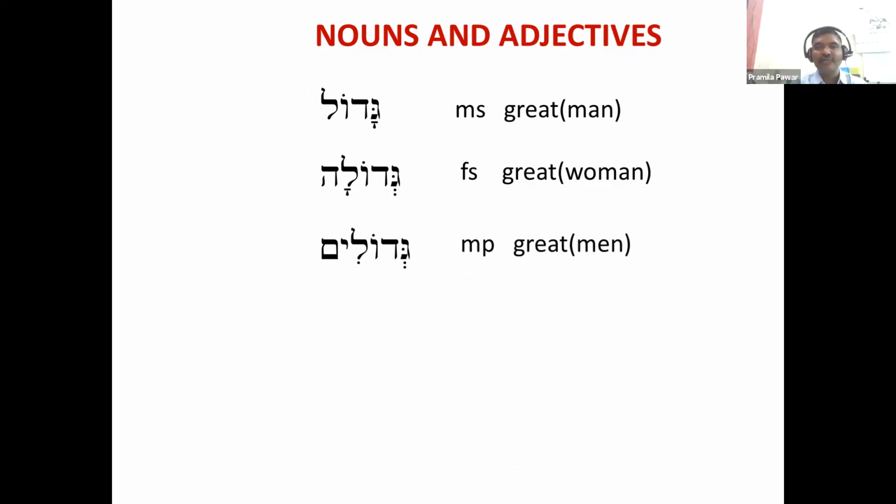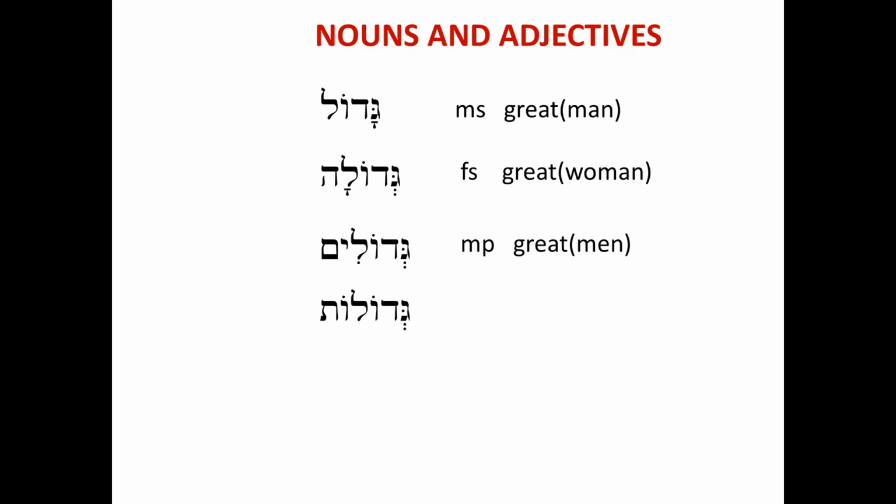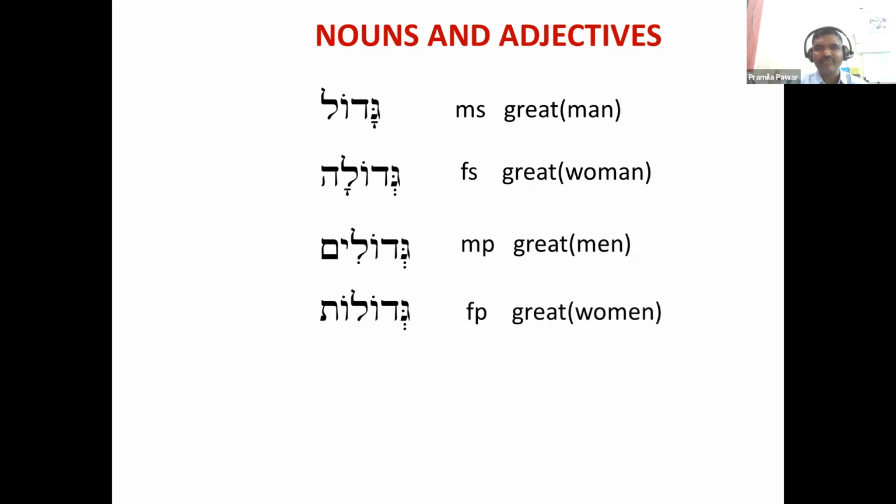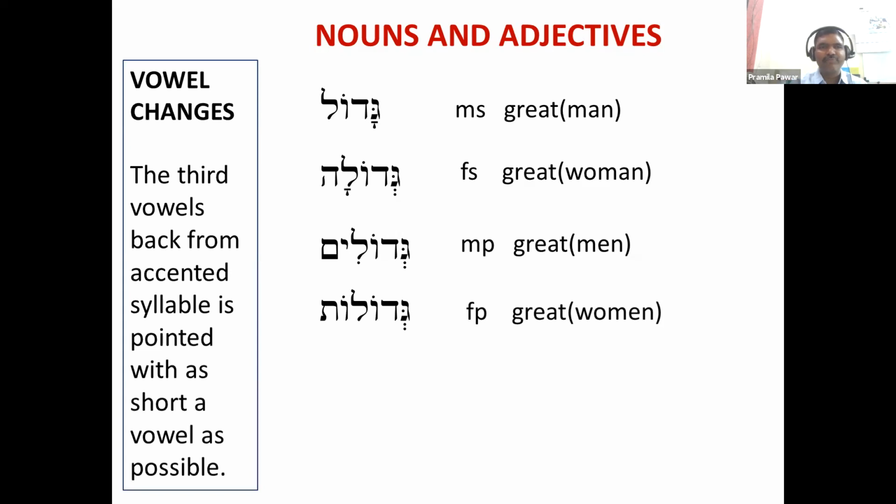It is about men, not man. Can anyone tell me the FP ending? Oat. Gedolot. Yes, Gedolot. Now remember, the third vowel back from the accented syllable is pointed with as short a vowel as possible.